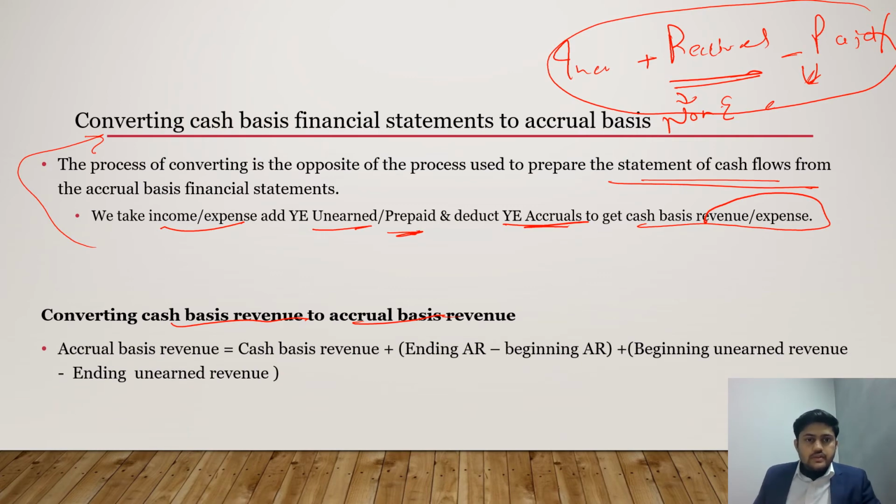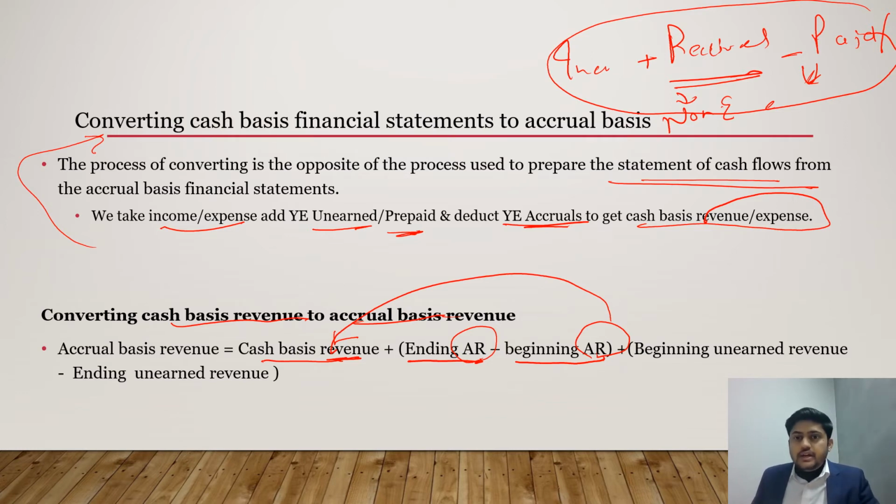So accrual basis revenue would be equal to cash basis revenue, whatever cash you have received, then adding the ending accounts receivable and deducting beginning accounts receivable, because you have to accrue, right? So ending accounts receivable is also your income, but the beginning accounts receivable, which you would have received and included in this, should be deducted because this is not for the current year, right?